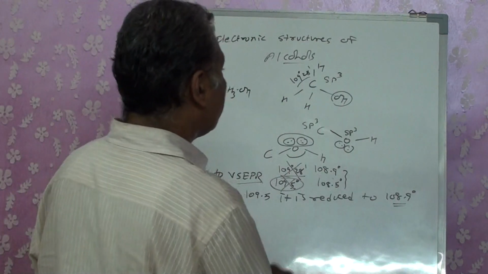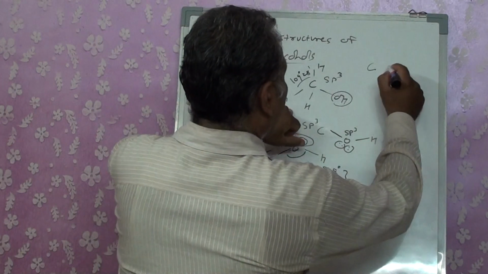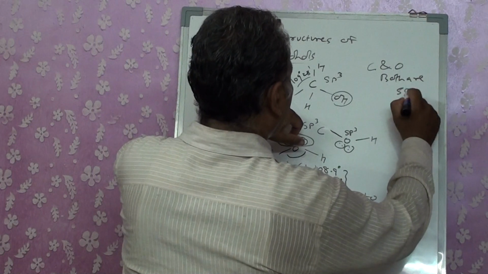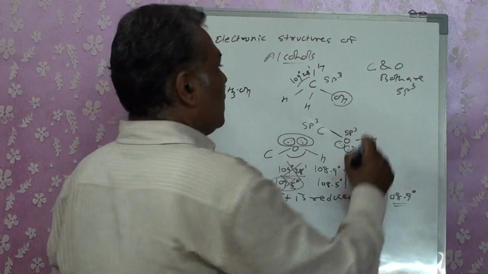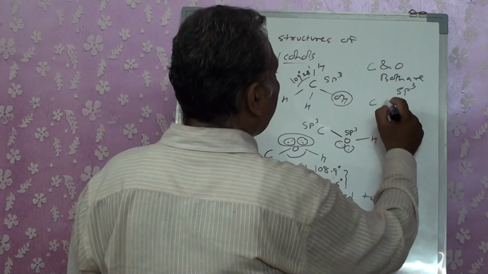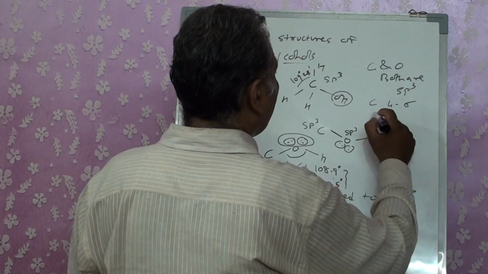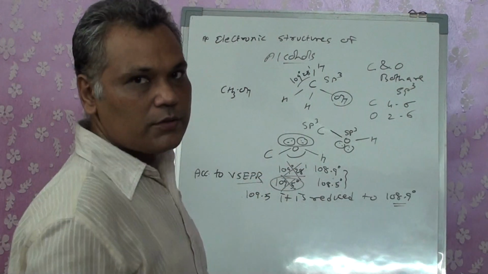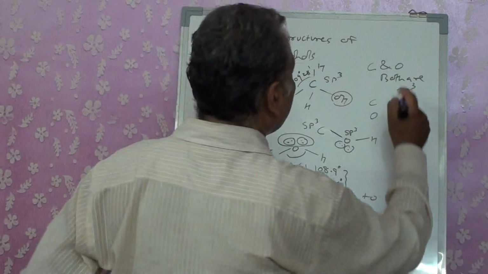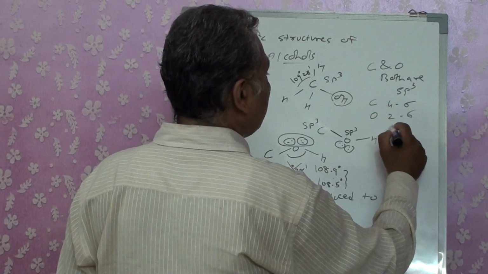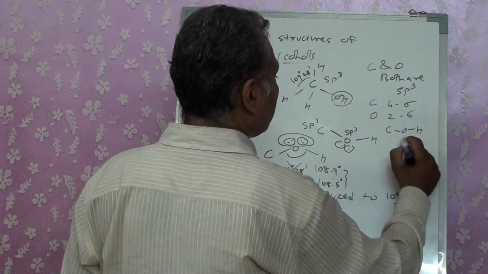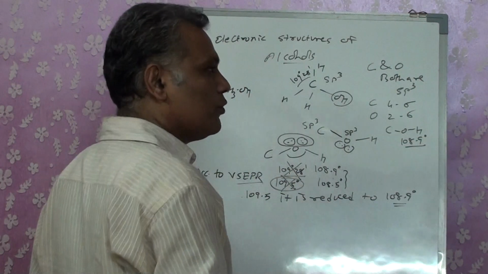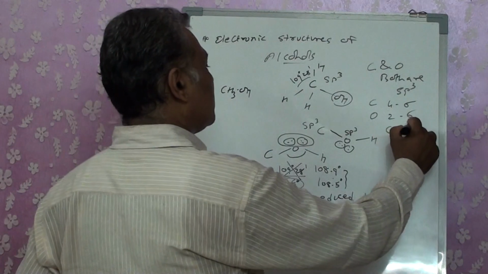Okay, what are the other points that we are going to study for it? Carbon and oxygen are both sp3 hybridized. That means carbon has 4 sigma bonds, and oxygen has 2 sigma bonds. That has been fixed, right? The bond angle we are going to get is for COH. The bond angle is 108.9 degree. The change is because of the 2 lone pairs attached to it.